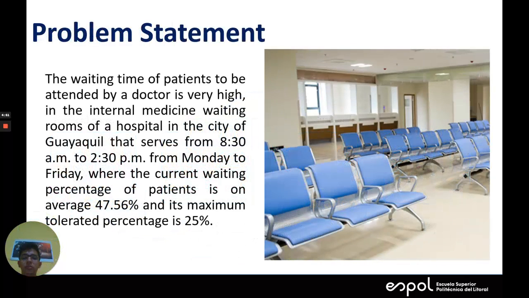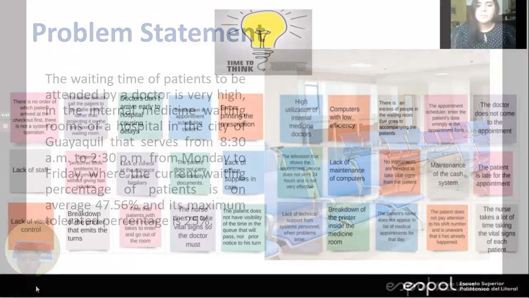I am going to talk to you about the problem instead. The waiting time of patients to be attended by a doctor is very high in the internal medicine waiting room of a hospital in the city of Guayaquil that serves from 8:30 a.m. to 2:30 p.m. from Monday to Friday, where the current waiting percentage of patients is on average 47.56% and its maximum tolerated percentage is 25%.